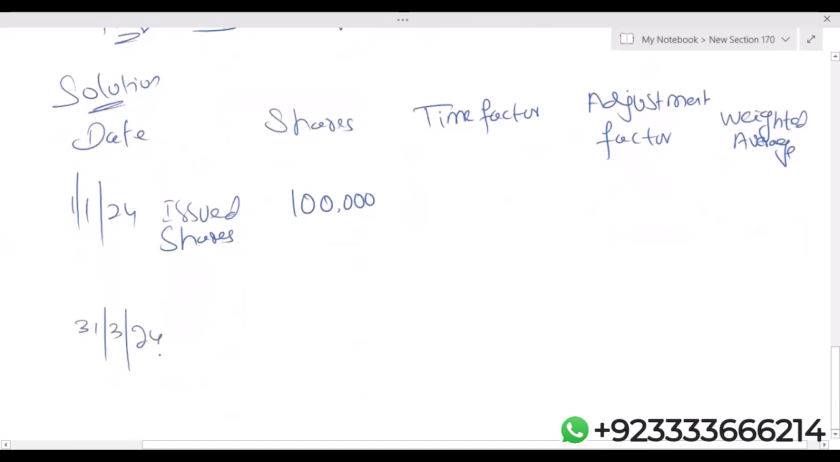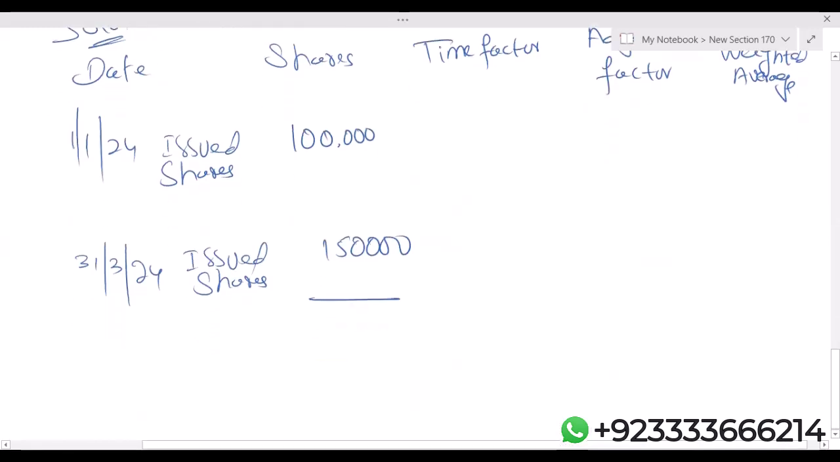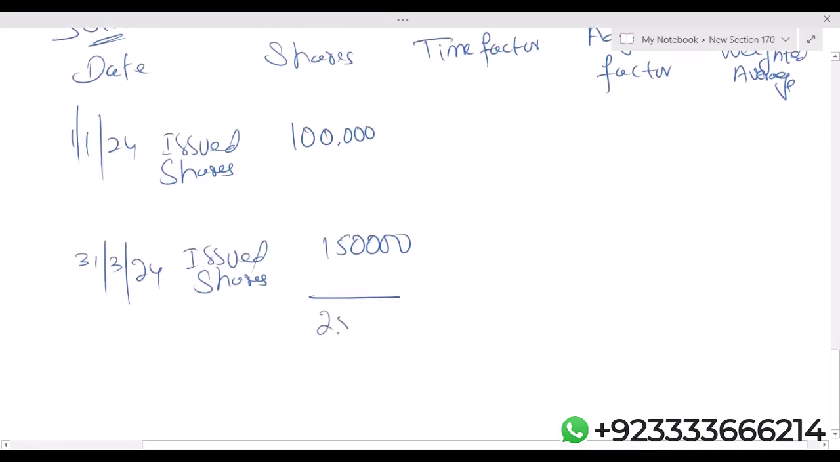31st March 24, issued shares 1 lakh 50,000. Okay, now we can say that on 31st March 24, the total number of shares is now 2 lakh 50,000. Because before 31st March 24, the company had only 1 lakh shares. Then on 31st March 24, they issued a further 1 lakh 50,000. So the total number of shares on 31st March 24 is 2 lakh 50,000.